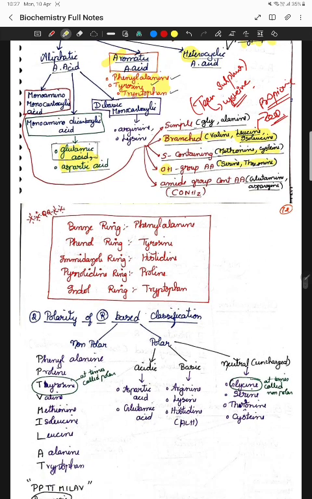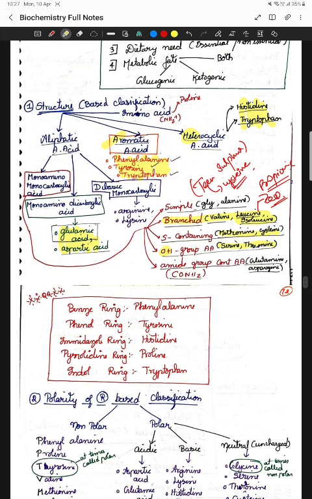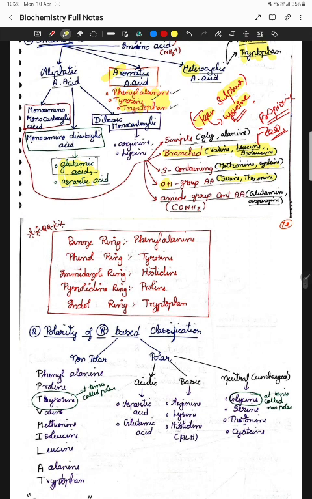Next is your sulfur containing. How are we going to remember the sulfur containing? Teen: in your teenage, remember your teenage and your sulfur. So cysteine for your sulfur. This is very important and very confusing also. And OH you will be knowing, that is T and S, threonine and serine. And the amide group is asparagine, glutamine. Amide can also be asked as CONH2, and like this also they have asked questions. So this classification is very important.